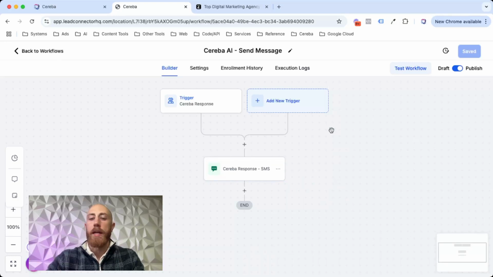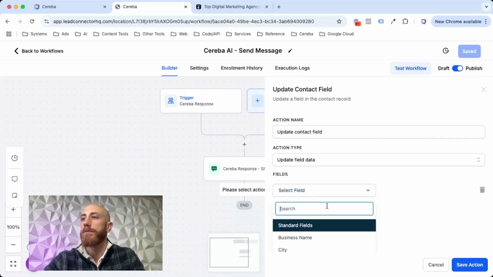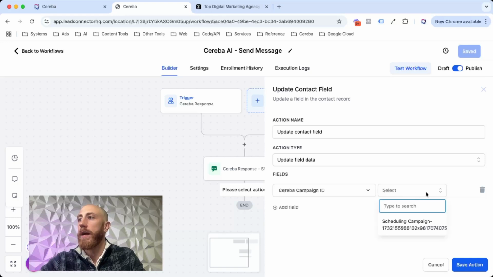In terms of how you get your contacts added or changed from campaign to campaign in HighLevel, it's very, very easy. You just need one workflow action. Anytime a contact sends a message associated with your campaign, they'll be associated with the campaign in Cereba. So what you're looking for from a contact level is for your contact to have this field. What is it called? Campaign ID. Cereba campaign ID. So anytime you want a contact to enter a Cereba campaign, you just add this scheduling campaign ID here.